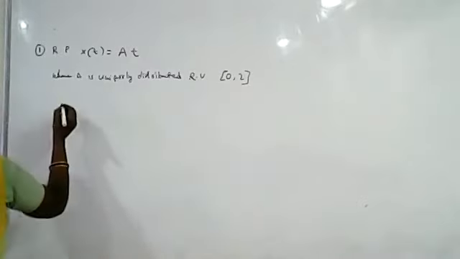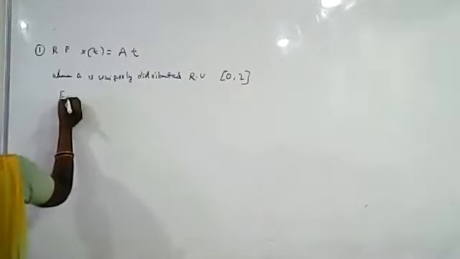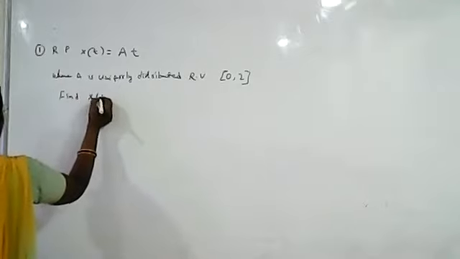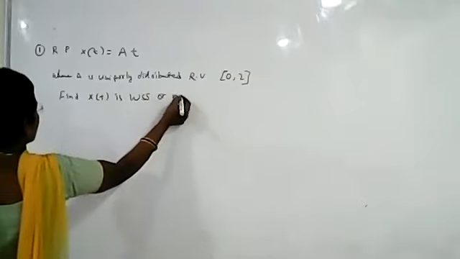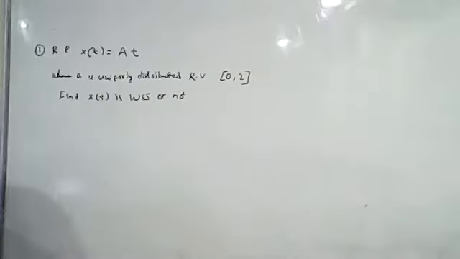Find whether X(t) is wide-sense stationary or not. This is the problem.